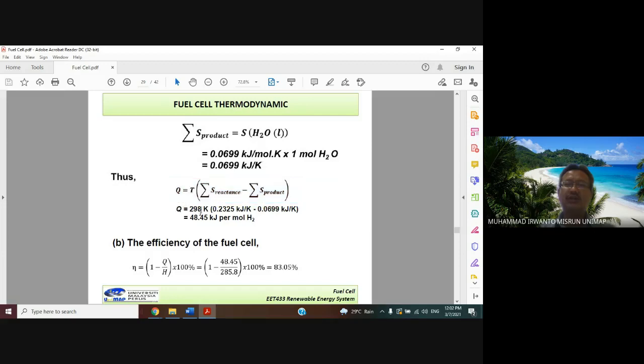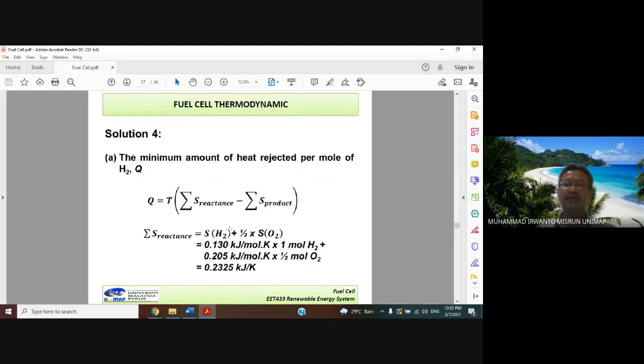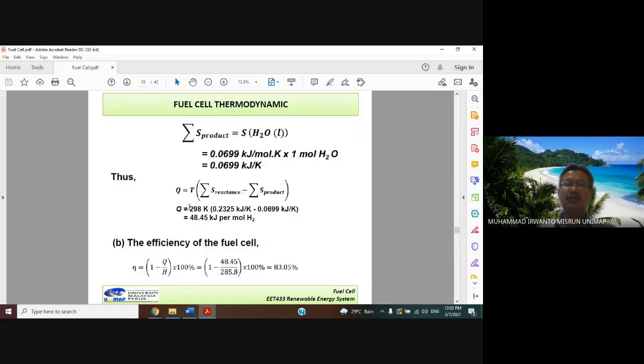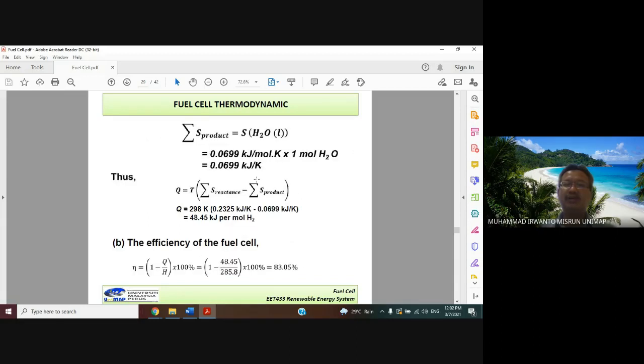Lastly, we can find the value of heat using this formula. T is given in the question, 298 Kelvin. So Q is equal to 298 Kelvin multiplied by sigma S reactants, from here 0.2325, minus sigma S products from here. We obtain Q equal to 48.45 kilojoule per mole of H2.